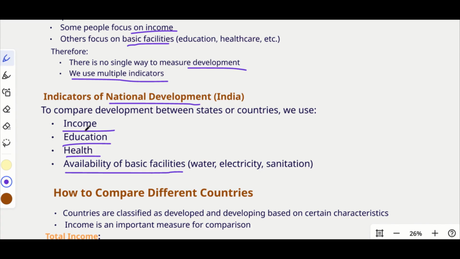We'll be considering income, like how much people earn on average. What is the basic qualification of education of the people? What are the basic health facilities available for the people? And also the basic facilities like water, electricity, sanitation. So we'll be considering all of these to understand the development of a particular area.